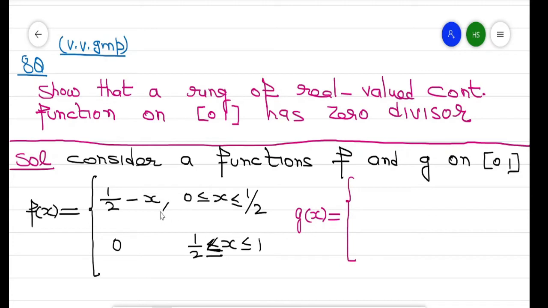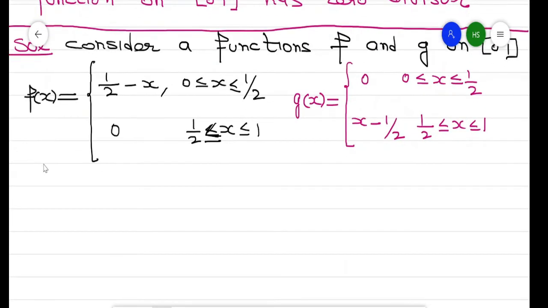All these functions are continuous because at 1/2 the value is 0 at both places.